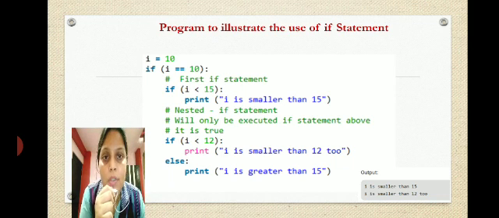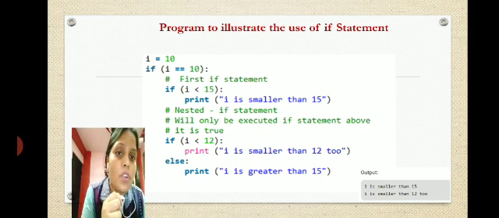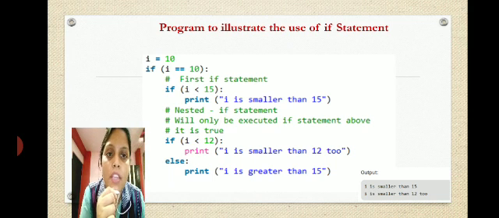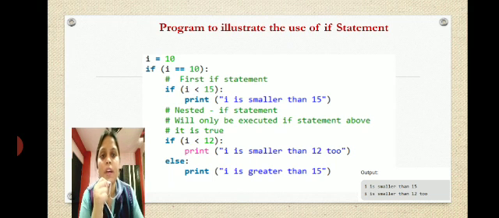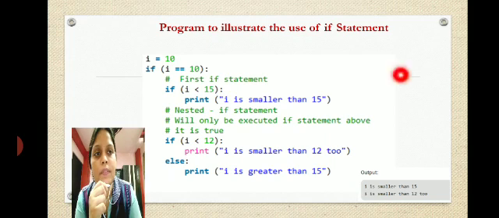They will not ask you to write down the program. What they will ask you is to find the output. If this program is given and you are asked to find the output, you see what will be the output. "I is smaller than 15": the first line will be executed. Second, "I is smaller than 12 too": the third line will be executed. But the line "I is greater than 15" is not going to be executed. Why? Because it is the else part of the if statement where it says i is less than 12. Clear? Next.